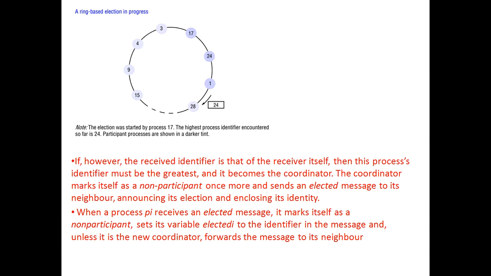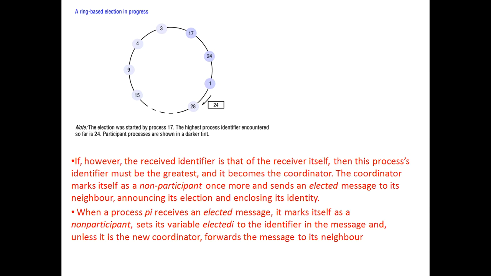Consider a ring with process 28. Suppose 24 has crashed, and later process 1 is raising the election. When 1 raises the election, it will send to the 28th process ID. Then 28 will circulate it. When it circulates in the ring fashion and comes again to 28, at that point 28 will become a non-participant. When 28 becomes a non-participant, it will send the message to all the processes associated that the election is over, and 28, the highest process ID, will be the coordinator for this group of processes.